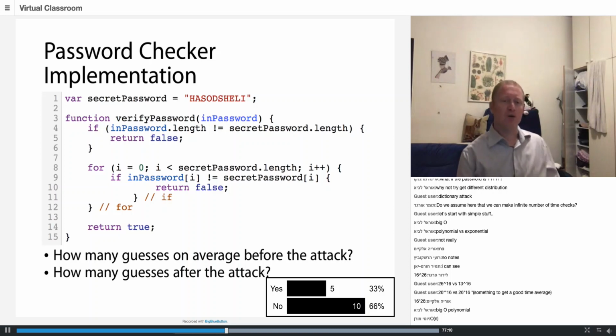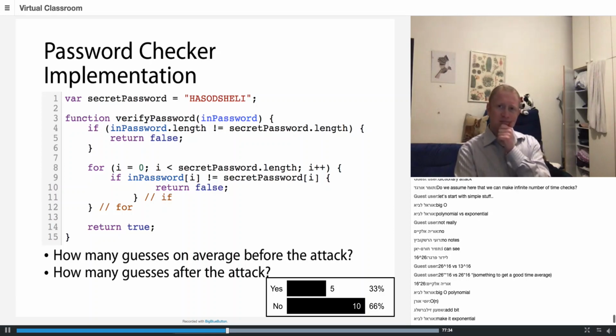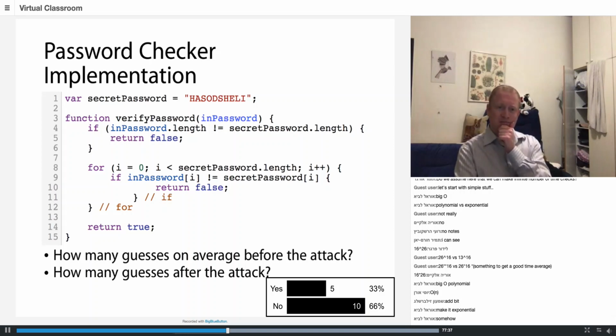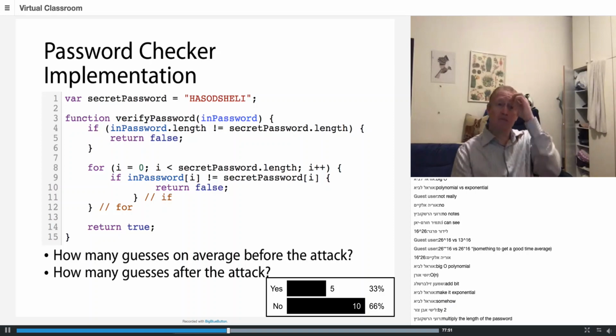protected. So if I had a linear time system, a linear time password checker, and I wanted to make it twice as secure, what would I have to do with the length of the password? By how much would I have to increase it? If it's a linear time system. I can't. It's already shipping. All I can do is change the length of the password. And I want to make it twice as secure. Right? I need to make the password twice as long, indeed.